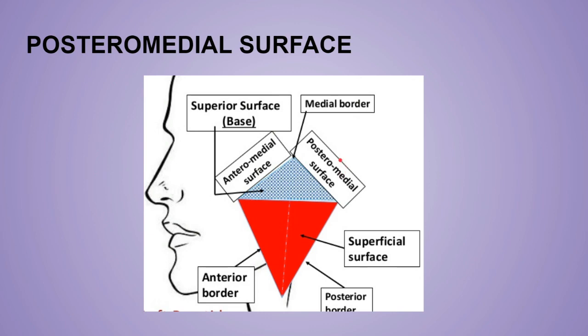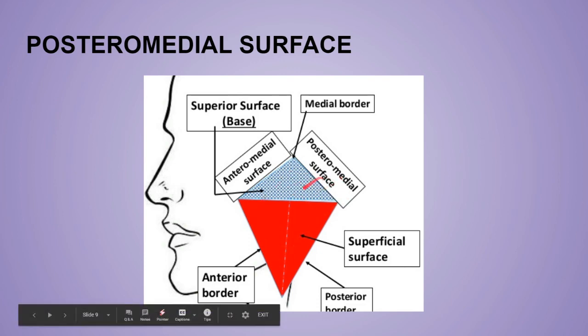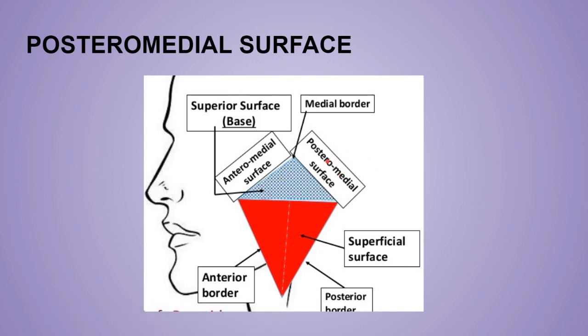Also the styloid process and its related structures. And remember, a very important thing for MCQs and for one liners also, that from this posteromedial surface only the external carotid artery and the facial nerve enter into the gland.